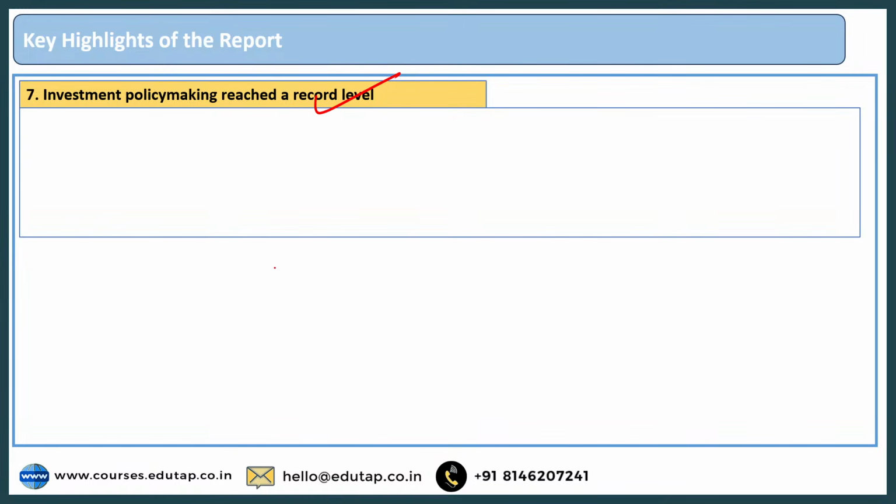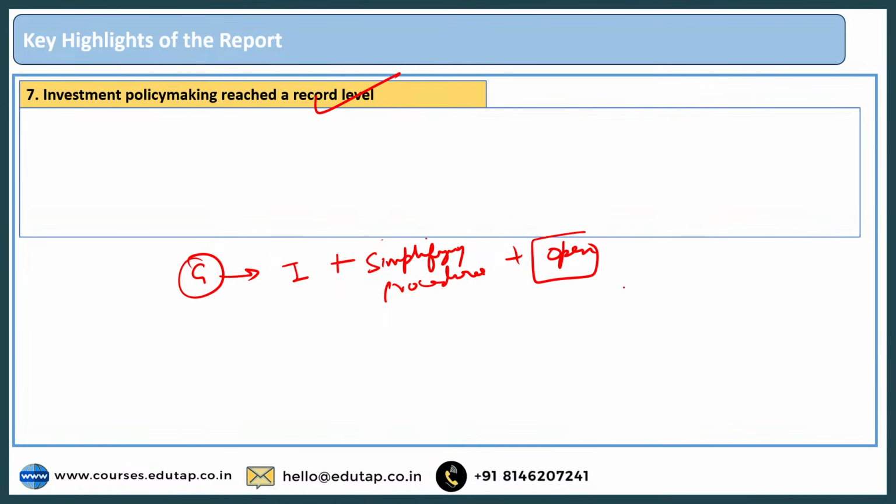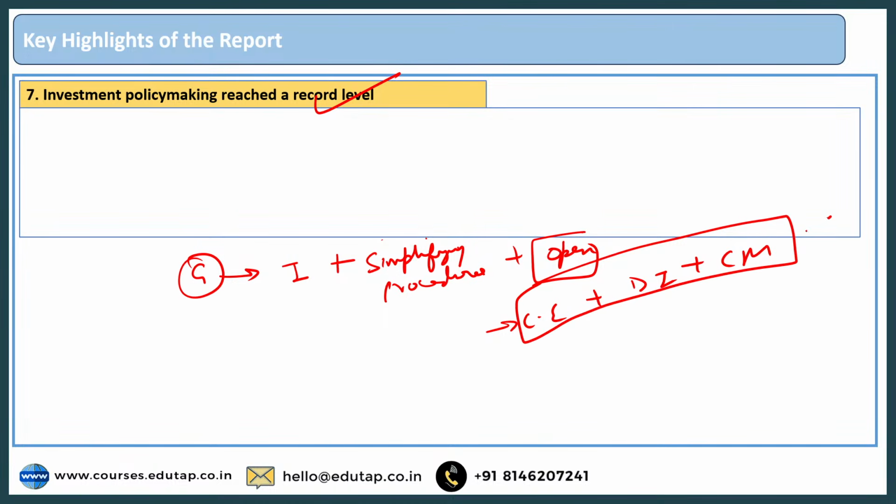Investment policymaking reached a record level, which basically means that different governments in different countries are trying their best to offer incentives to the companies so that investments get increased. Apart from that, they are simplifying their procedures, right? And they have opened up their sectors for investments, right? Different sectors they have opened up. For example, the clean energy sector, the digital infrastructure, the critical mineral sector, right? So different countries are opening up their economies so that investments can be made in these sectors too.